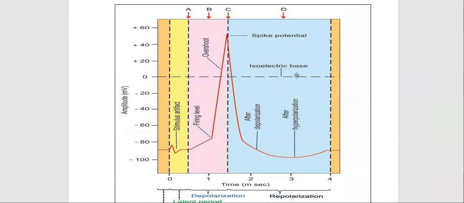So this is the isoelectric base. Normal is minus 90 millivolts. From here, it reached the depolarized state, that is plus 55 millivolts. Getting back is repolarization, and then getting much lower is hyperpolarization.